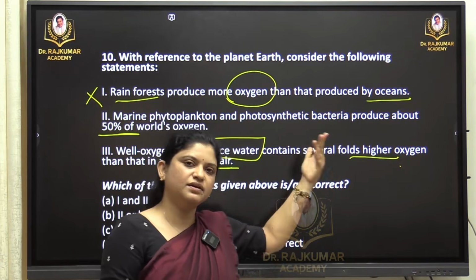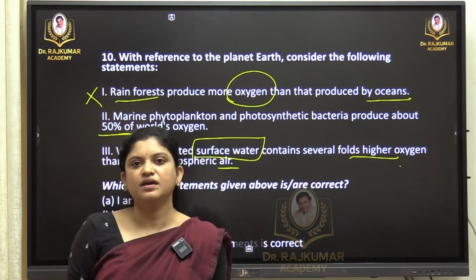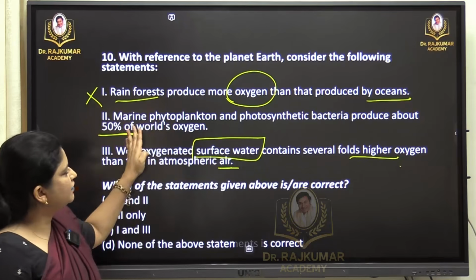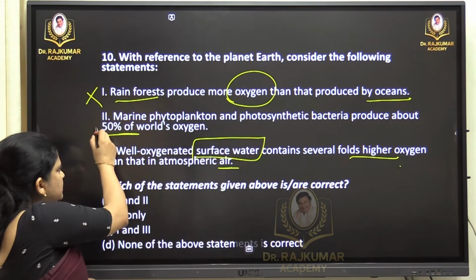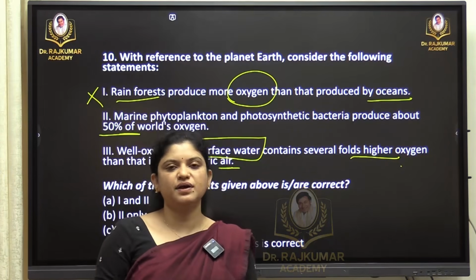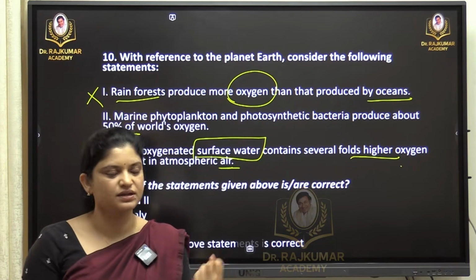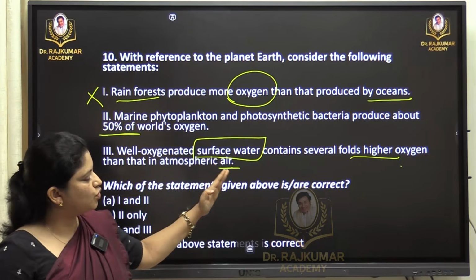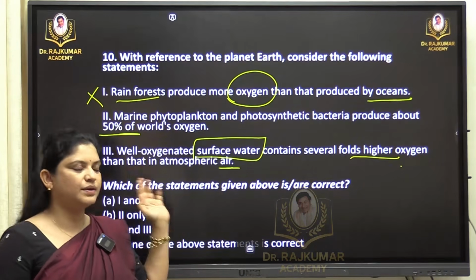So oceans have the highest capacity, considering blue-green algae, the primitive algae. So you can apply that example as well. Now, marine phytoplankton and photosynthetic bacteria produce about 50% of the world's oxygen. Second statement, once we acknowledge the previous one, wherein the ocean has more capacity, yes, 50% of the oxygen comes from the ocean itself. Next, well oxygenated surface water contains several fold higher oxygen than that in the atmospheric air.